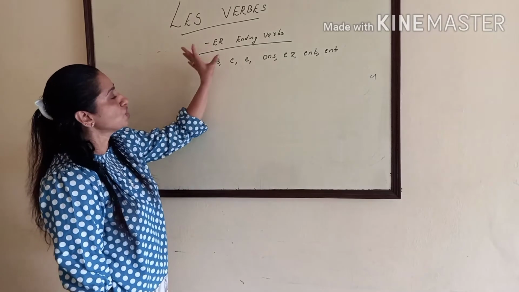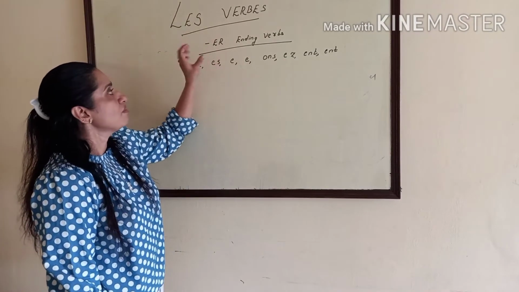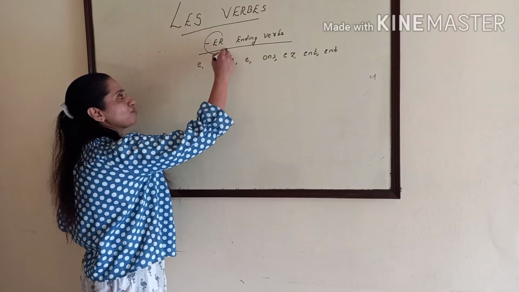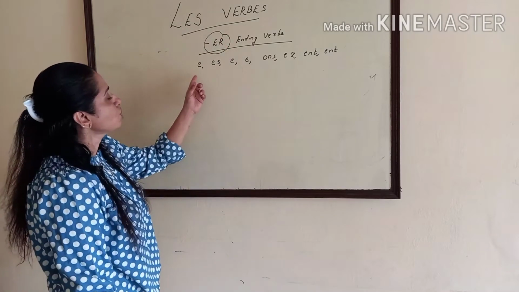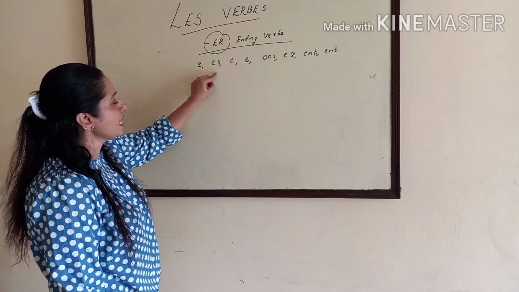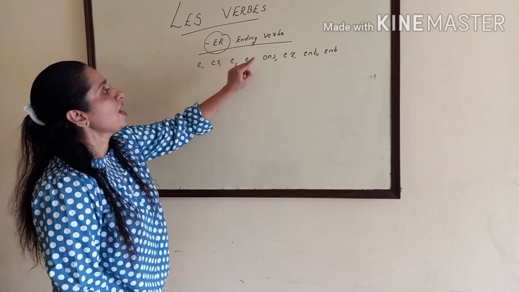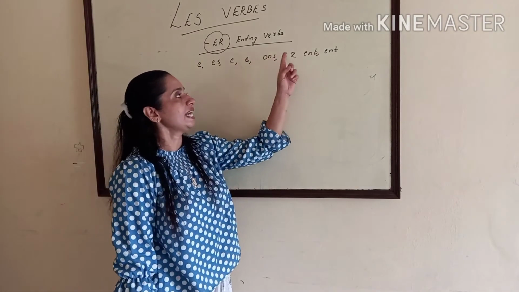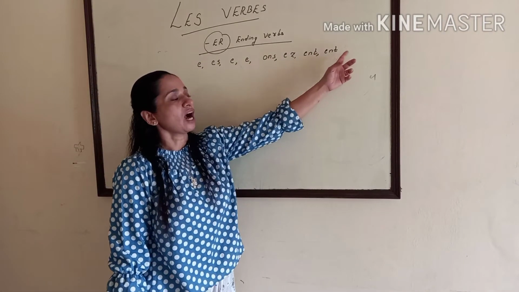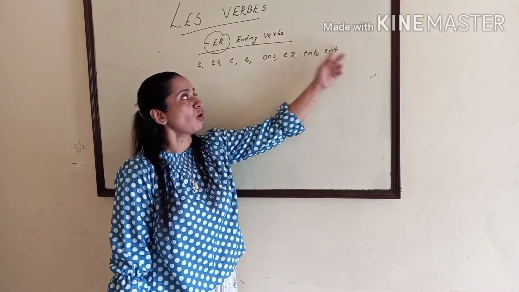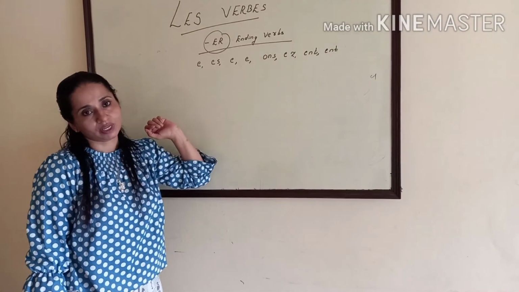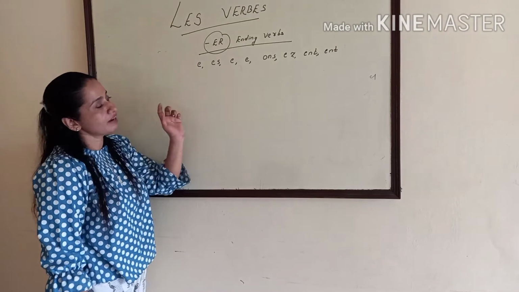That means first group of verbs are ER ending verbs. In order to conjugate an ER ending verb, we have to remove this ER first and we should add E, ES, E, ONS, EZ, ENT according to the subject pronoun the verb goes with. So let's learn with an example.